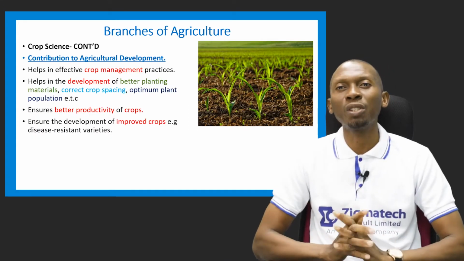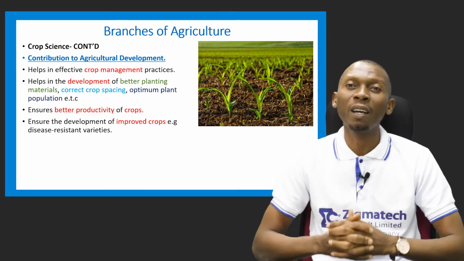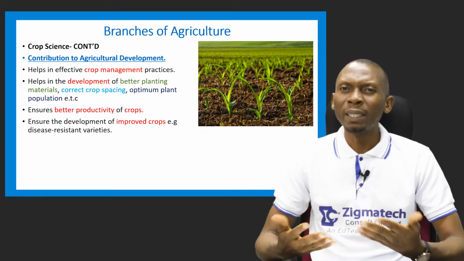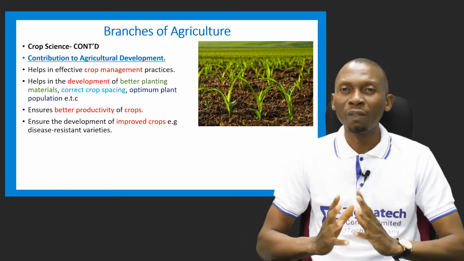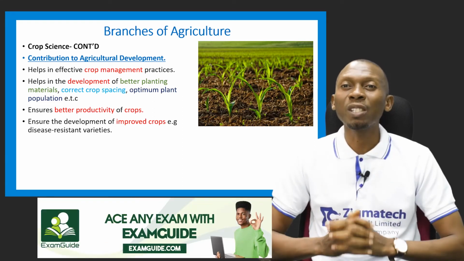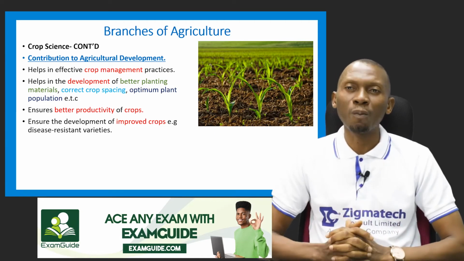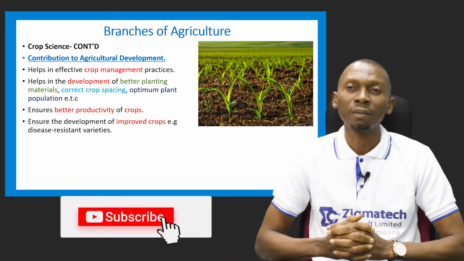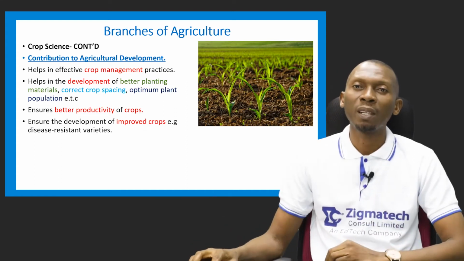Now let's look at the contribution of crop science to agricultural development. Crop science helps in the effective management of our crops. Then it also helps to develop better planting materials, correct crop spacing, optimum plant population. All of these are very important or necessary in crop production. It also ensures better productivity of our crops and also the development of improved crops. And in this aspect, we're looking at issues that concern disease resistance, which is very important. So it ensures the development of improved crops.